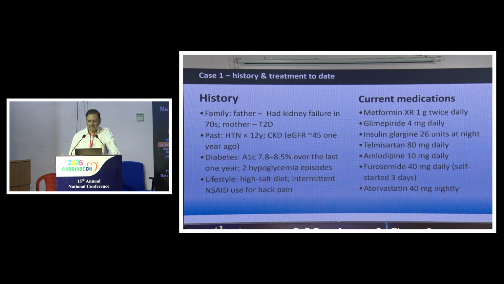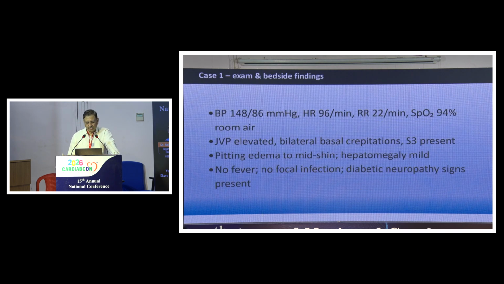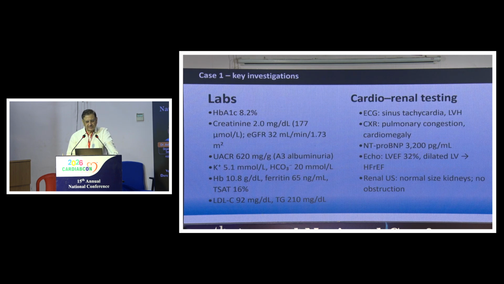Medicines you can see: metformin 2 gram daily, glimepiride 4 milligram daily, glargine 26 units daily, telmisartan 80 milligram daily, amlodipine 10 milligram daily, furosemide which he started by himself because of edema since 3 days, and atorvastatin 40 milligram daily. He is on the hypertensive side with tachycardia, tachypnea, saturation 94%, and he has all the signs of heart failure basically. There are no signs of infection, and diabetic neuropathy is present.